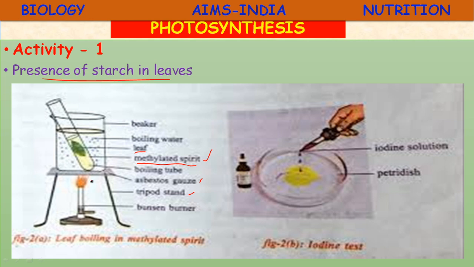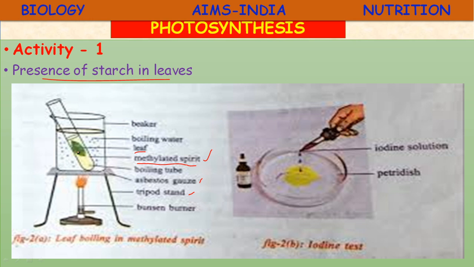The tripod stand and asbestos gauze are there so that it can absorb heat very fast. So the beaker contains water, and the test tube contains methylated spirit. Inside the test tube you have to insert the leaf and start boiling. Boil the leaf in methylated spirit over a water bath until it becomes pale white.